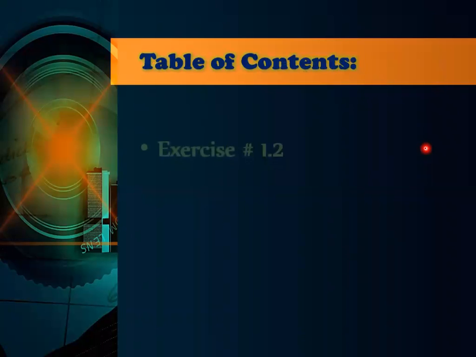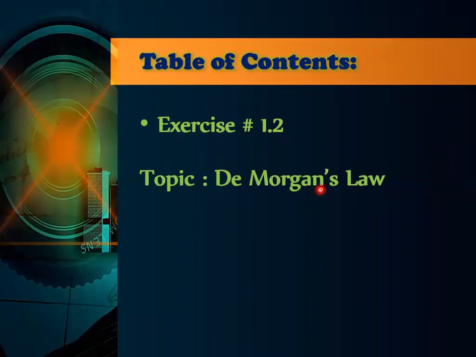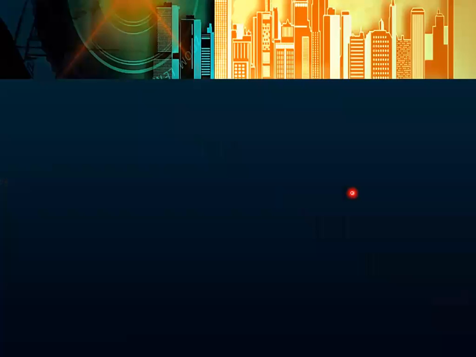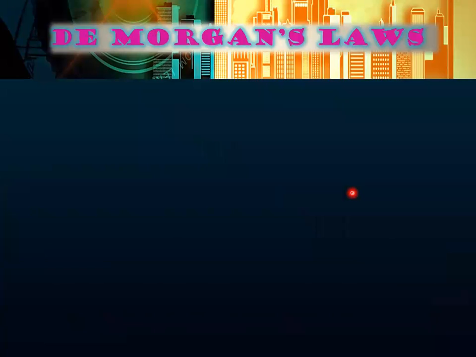So what are we going to learn today, what is our table of contents? Number 1, we are going to do exercise number 1.2, but in exercise 1.2 we will only take the topic De Morgan's law. Second is exercise number 1.3, where the most important topic is Cartesian product, the main topic that we cover today. So let's start from exercise 1.2, and the topic is De Morgan's law.